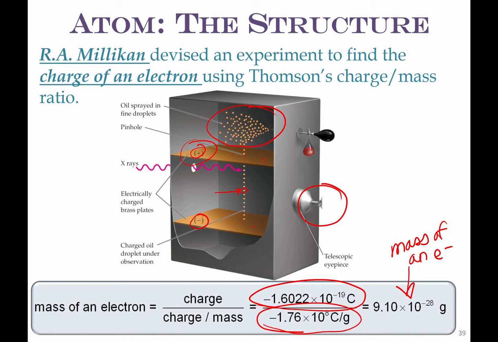So now we know we have this tiny particle that is smaller than an atom. Because back when Dalton was looking at things, the smallest particle, the smallest bit of matter that you could use to go into a reaction was a hydrogen atom. But now we have something that is much, much smaller.